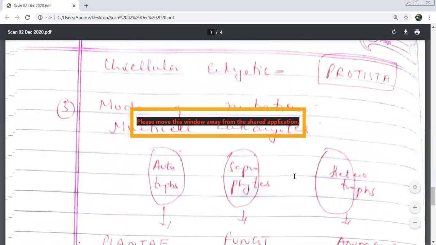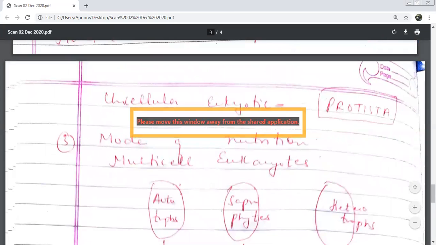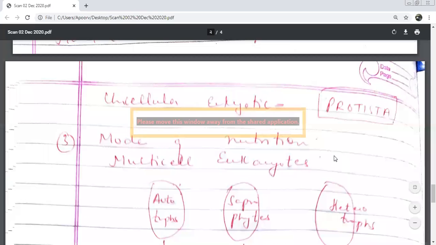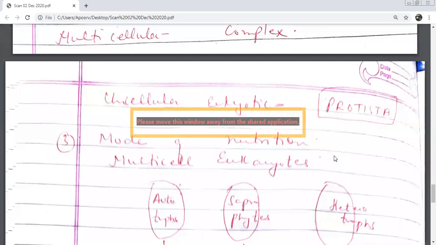Multicellular organisms only. Multicellular organisms, we have three categories. Either they are autotrophs, or they are saprophytes, or they are heterotrophs. If we talk about mode of nutrition, how many modes of nutrition, if you can see on your screens, are there? Three. Name them very quickly: autotrophic, saprophytic, heterotrophic.